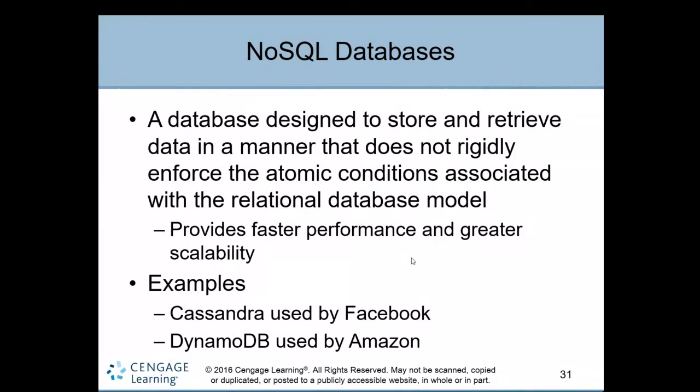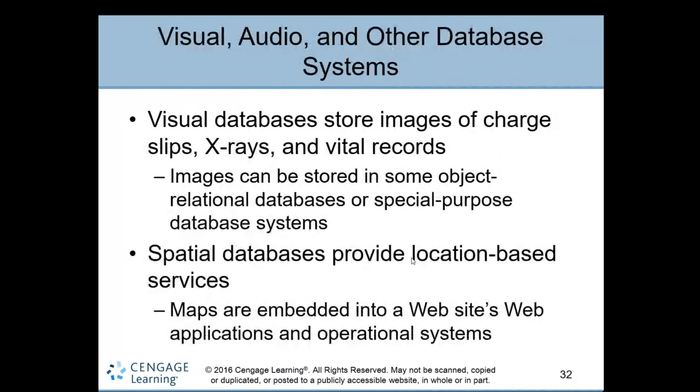For example, Cassandra database is used by Facebook. They have this type of NoSQL database with no fixed structure. There is no need to write any language to store and access data in Facebook, right? Cassandra, and DynamoDB used by Amazon, are used for faster performance to serve their users, because they need it. If Facebook, Twitter, WhatsApp or YouTube were very slow, you would lose the users, so they mostly have a special type of database.